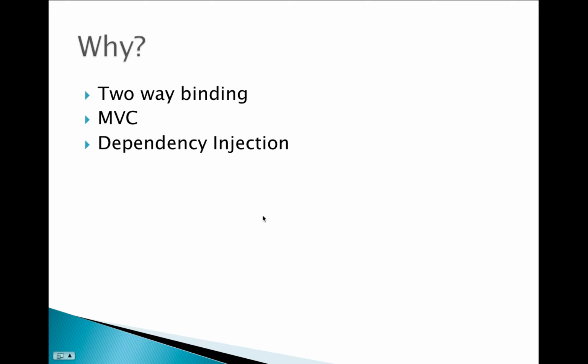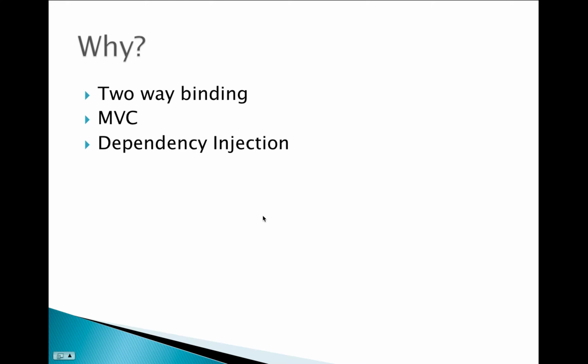Now, benefits of using AngularJS. First one is two-way data binding. Two-way data binding keeps the model and the view in sync. A change to the model updates the view, and a change to the view updates the model.